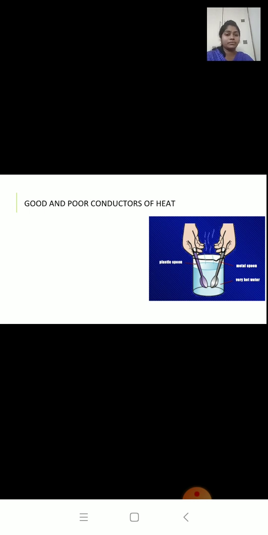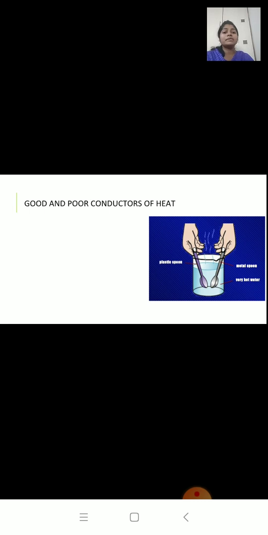Why is this so? This is because heat flows easily through the metal spoon, because of which we can feel the top end hot. But in case of plastic, heat does not pass through it easily. So the top end of the plastic spoon does not feel hot.